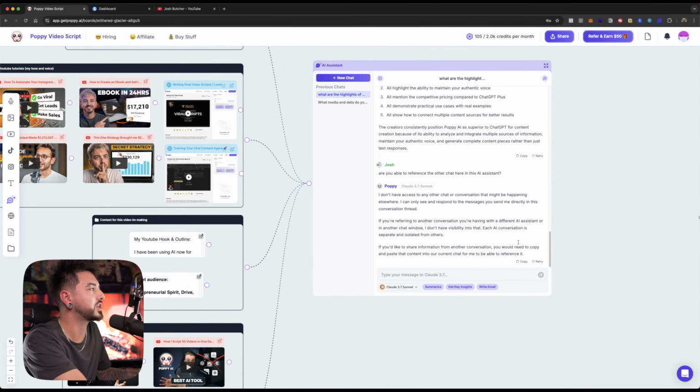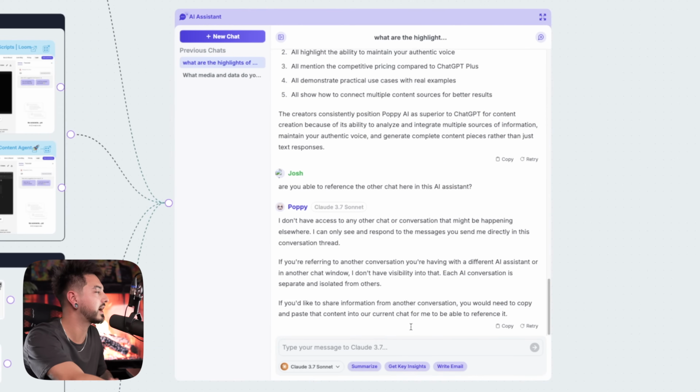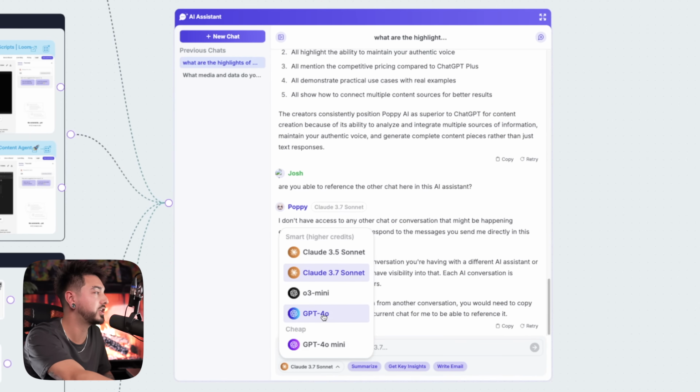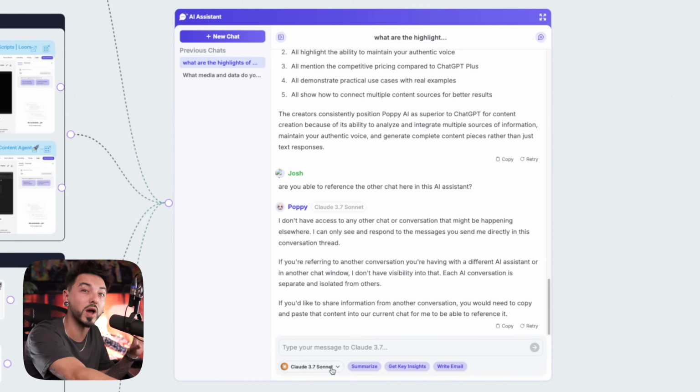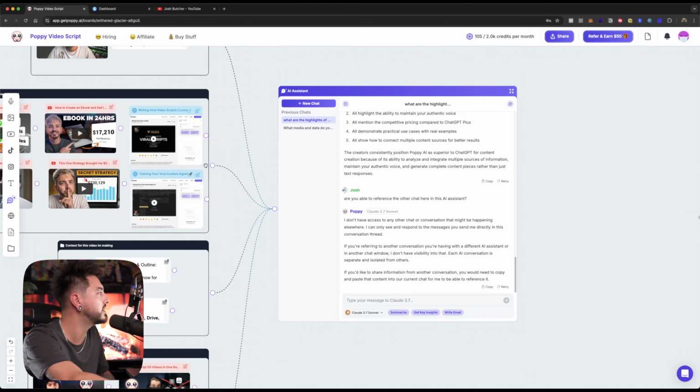And then you can attach an AI chat right here where you can access either Claude or ChatGPT all inside of this whiteboard. And I can attach all of these different groups here to this chat, and I can ask it very specific questions now about the content that I've fed into this. This is how we're going to train this AI bot to know not only about you and your business, but exactly what winning formulas that we want to steal from other competitors or other viral formats that we found online that we really want to take inspiration from. Now let me show you exactly how to set this up for your business.